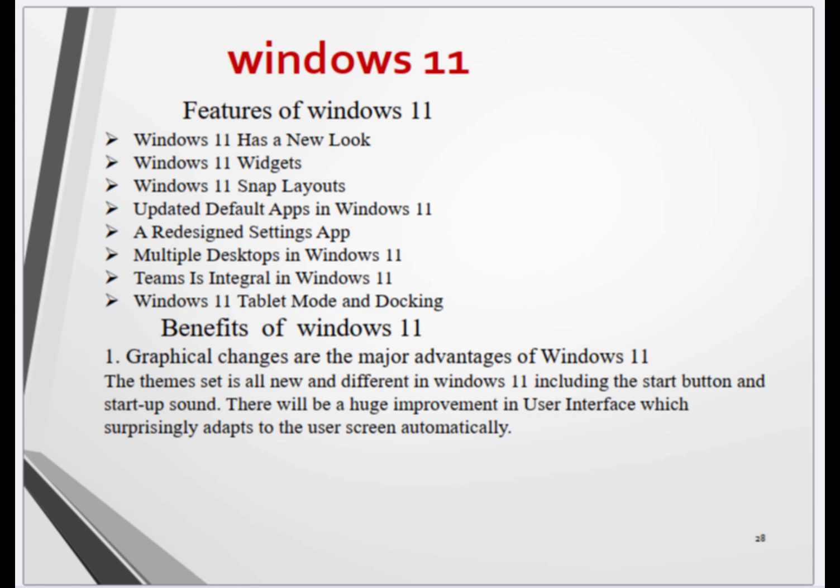1. Graphical changes are the major advantages of Windows 11. The theme set is all new and different in Windows 11, including the start button and startup sound. There will be a huge improvement in user interface, which surprisingly adapts to the user's screen automatically.